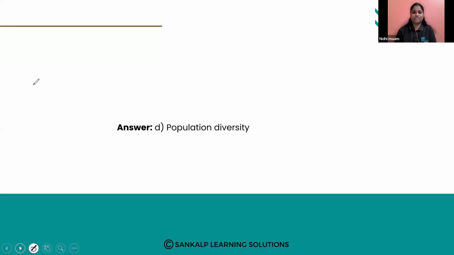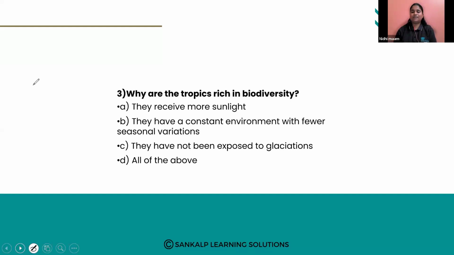Next question: why are tropics rich in biodiversity? We have tropic regions, temperate regions and polar regions, but biodiversity is richest in the tropic region. A, they receive more sunlight. B, they have a constant environment with fewer seasonal variations. C, they have not been exposed to glaciations, or ice formation. D, all of the above. The tropic region receives more sunlight than other regions, and it lies near the equator.